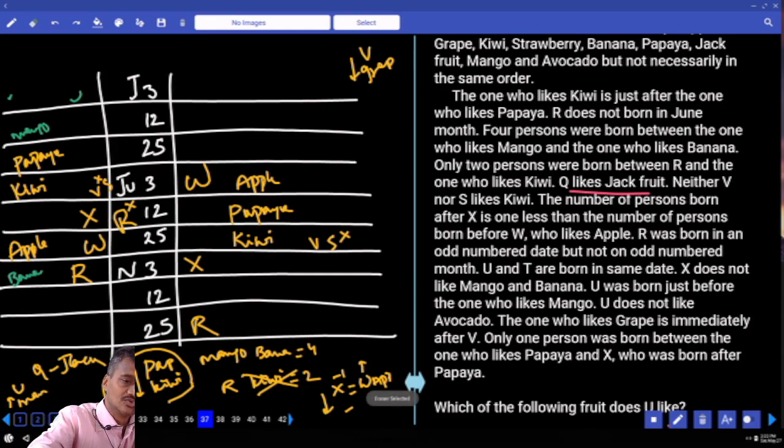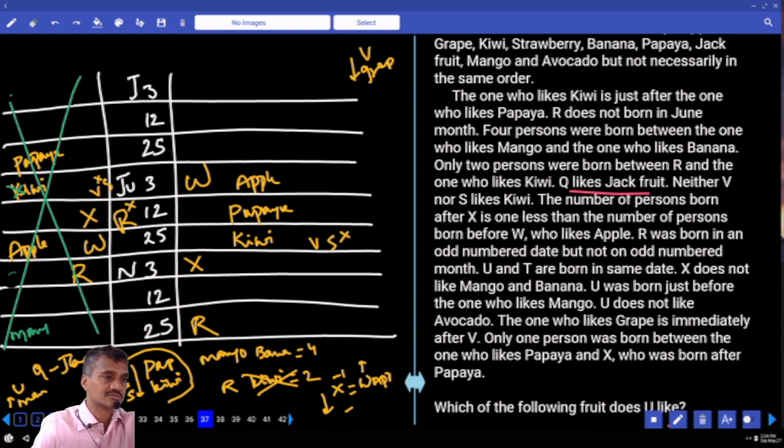Hence this U cannot be at this place. As U cannot be here, mango cannot be here. As mango cannot be here, now where should this mango be? Mango must be here. Can we have mango at this place? If mango is here, 4 persons between mango and banana, not possible, isn't it? Hence mango must be here. Mango is here, 1, 2, 3, 4, apple is, banana is here, not possible. Hence this case is completely ruled out.